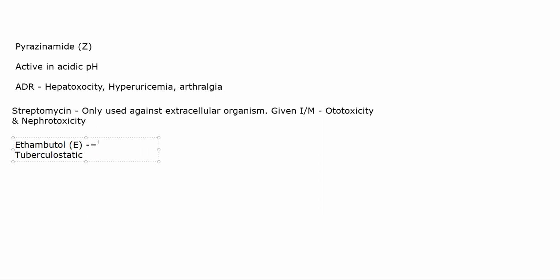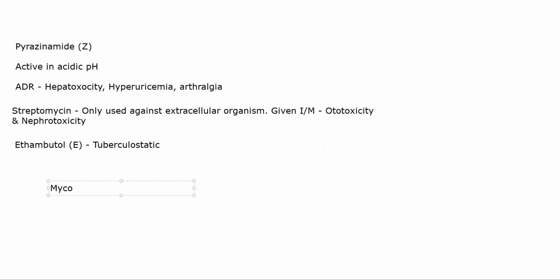All right. Now the main mechanism of action through which it works is it will basically disrupt the cell wall of the bacteria. How it does so is that it will inhibit mycolic acid incorporation. So mycolic acid is a very important substance of your bacterial cell wall. If mycolic acid does not get incorporated, it will join into the cell wall of the bacteria using one particular enzyme called arabinosyl transferase. So just write it this way.